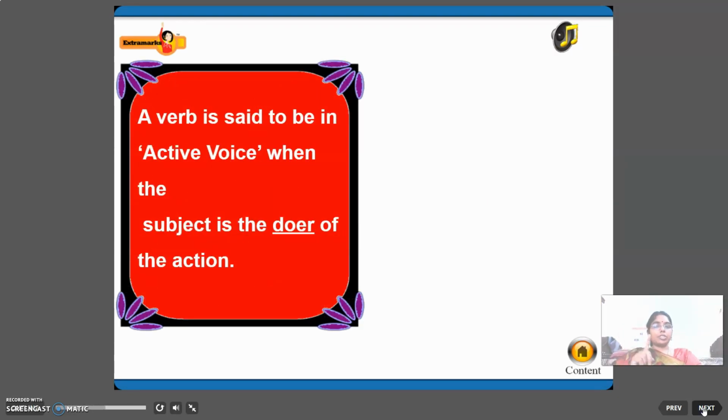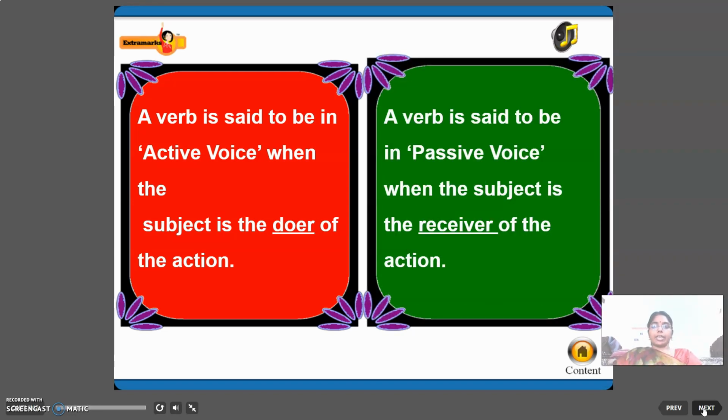A verb is said to be in active voice when the subject is the doer of the action. A verb is said to be in passive voice when the subject is the receiver of the action. So, understand active and passive voice and differentiate.